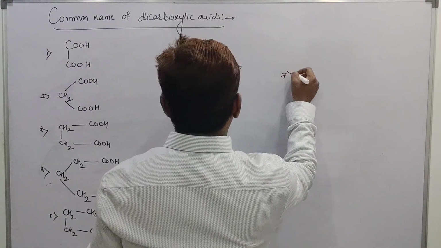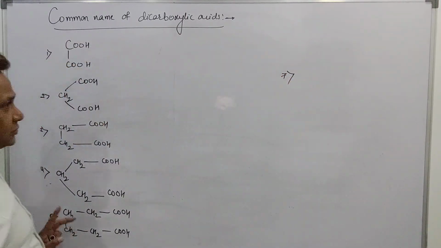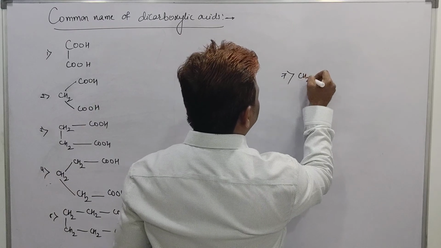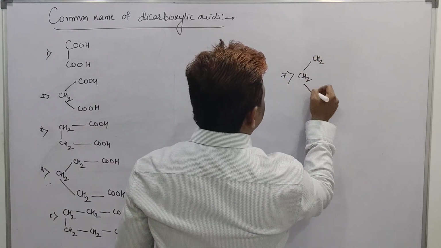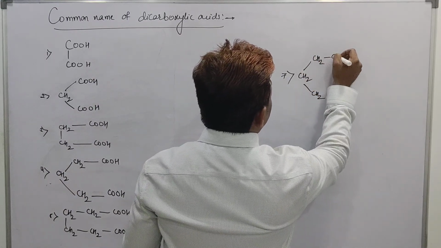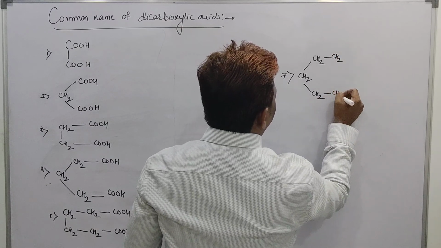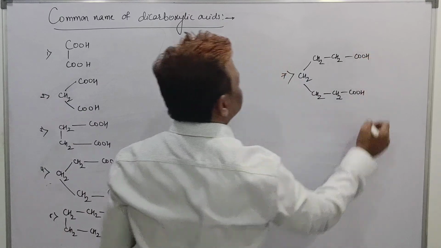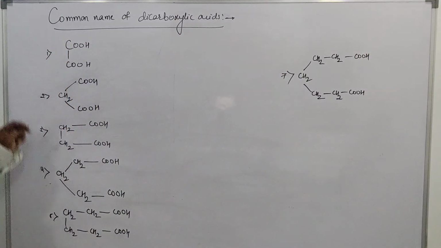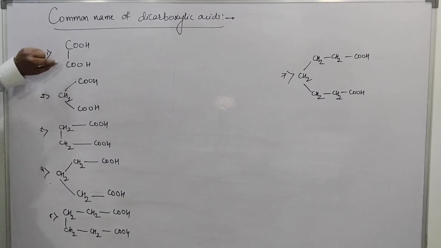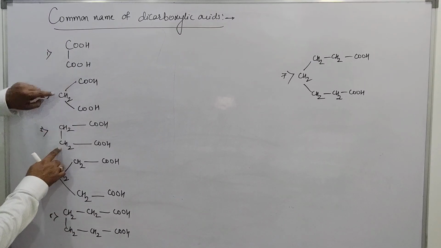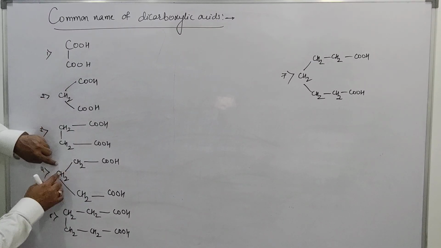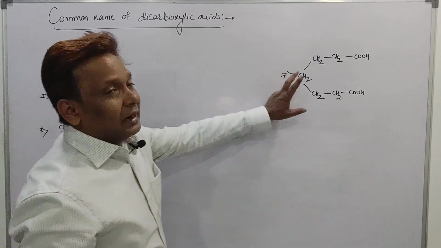The seventh one: put one more CH2, then CH2, CH2, CH2, CH2, COOH and COOH. In this case, one more CH2 came each time.